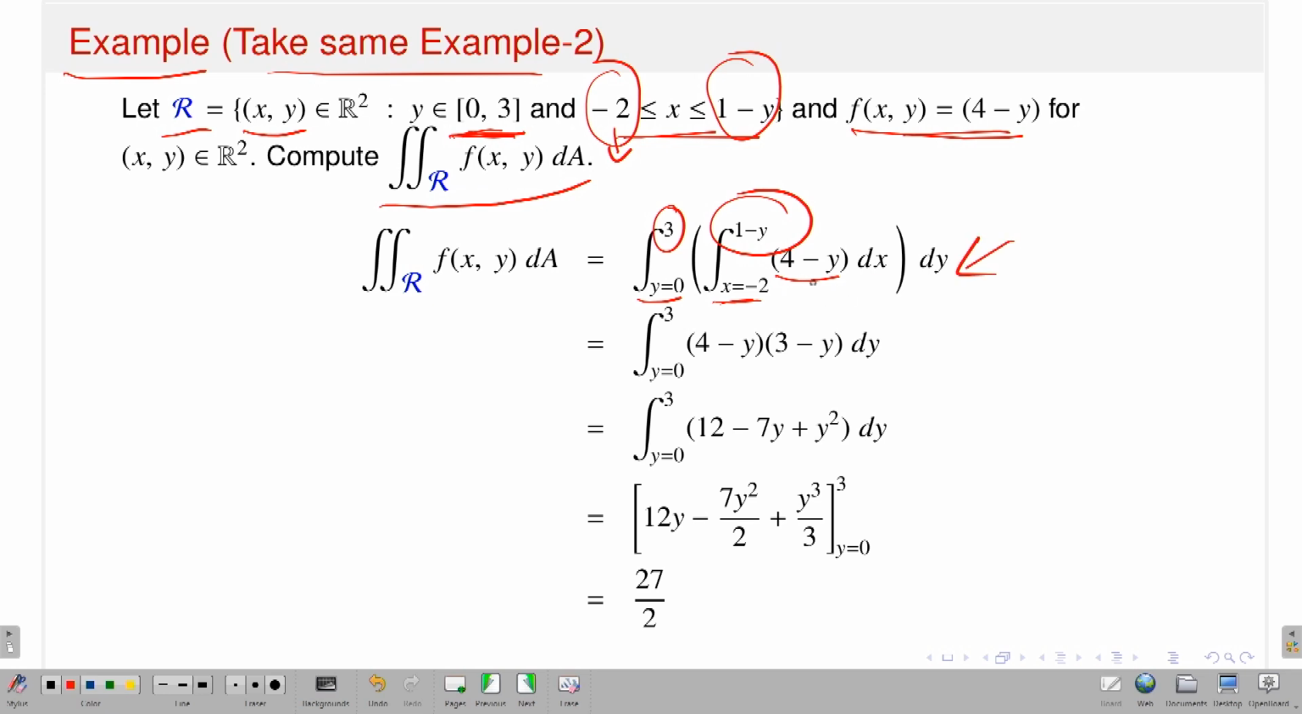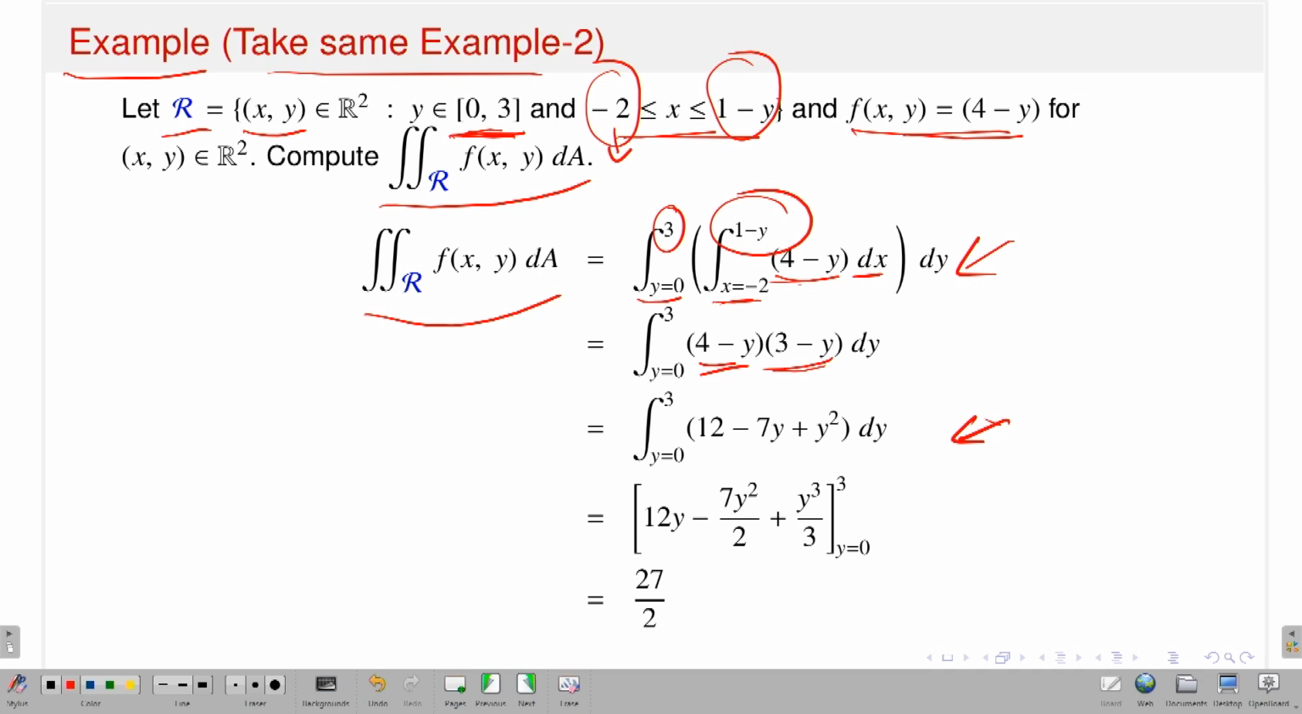Now of course I am integrating with respect to x, keeping y constant, so 4 minus y will come out. You perform the x integral, that is dx, and the value is 1 minus y minus (-2), which gives 3 minus y, and then you just perform the y integral. If you do that, you will be able to calculate the double integral.